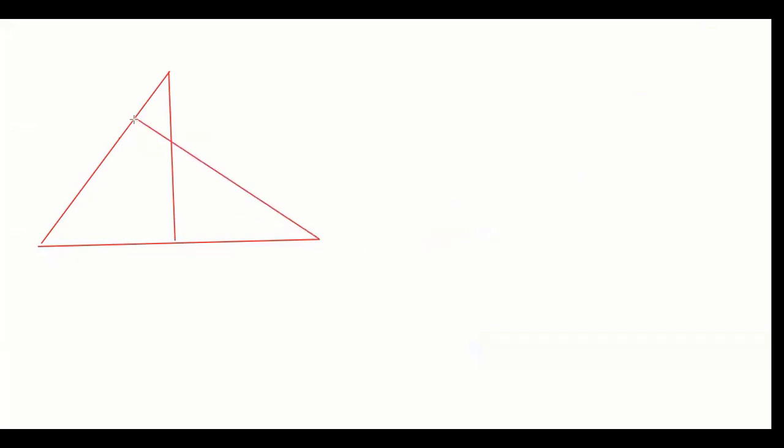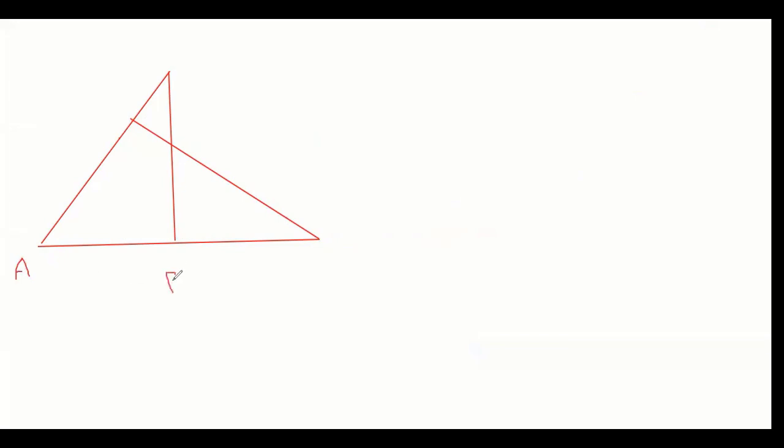Suppose I'm making this kind of triangle. I'm just taking some random question, because once you understand the method, it's all about three properties. I have not read the question yet.